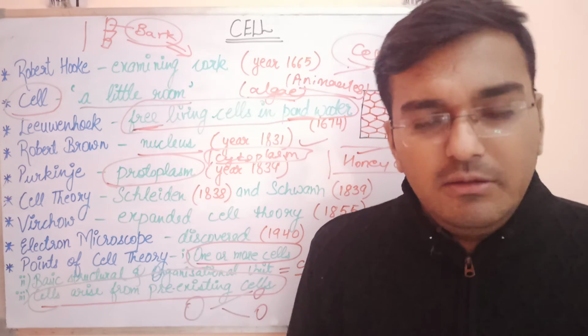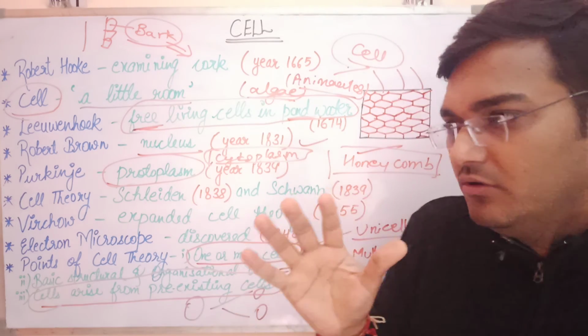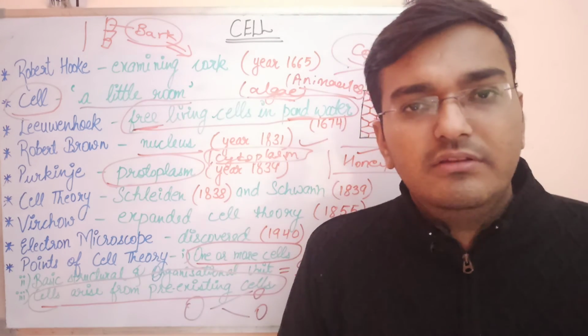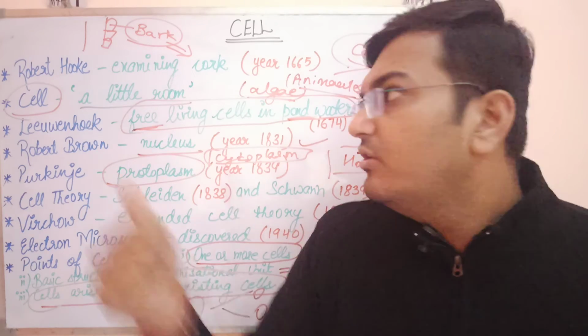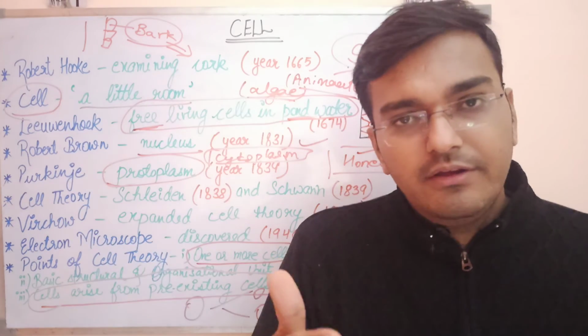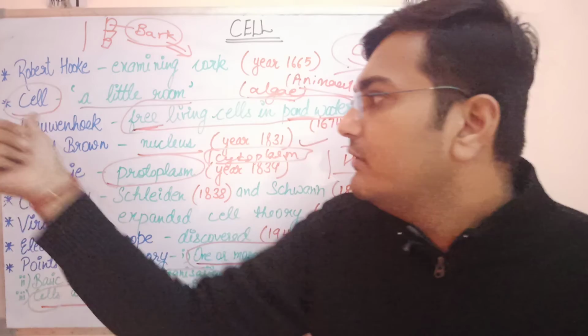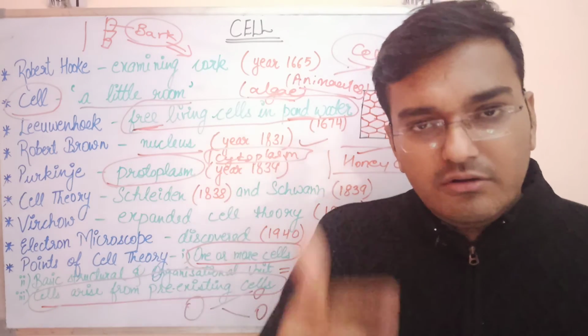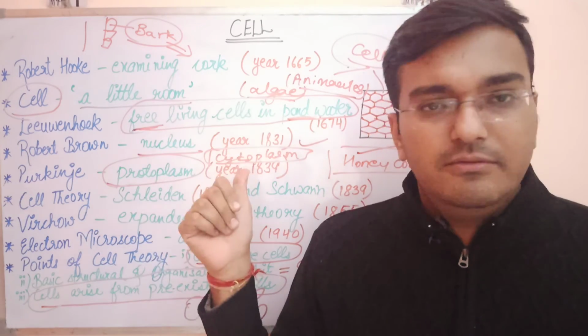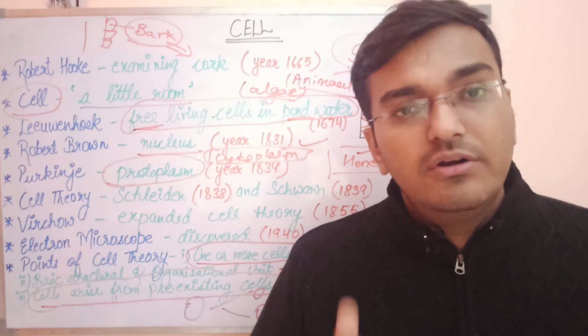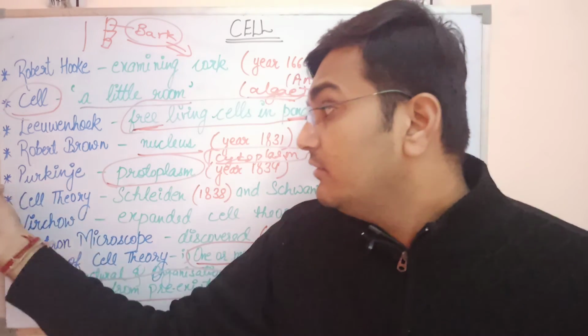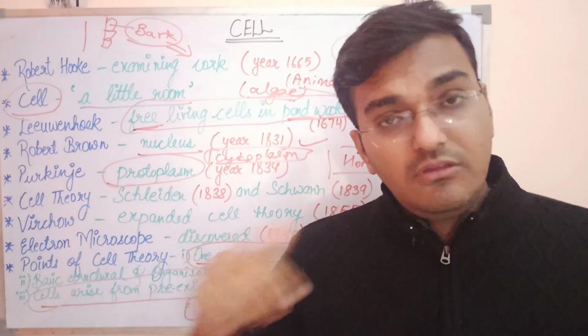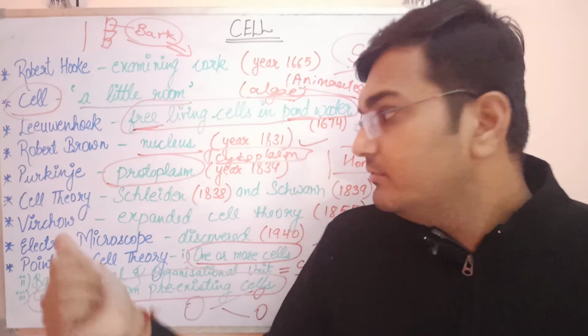In brief, if we talk about the various discoveries related to the cell, Robert Hooke coined and discovered the cell. Leeuwenhoek discovered free living cells. Robert Brown discovered the nucleus. Purkinje coined the term protoplasm.